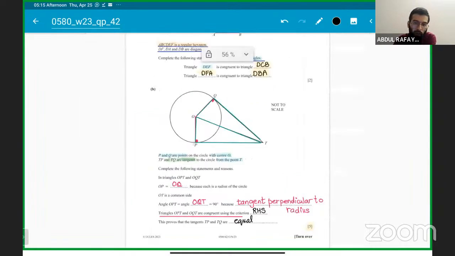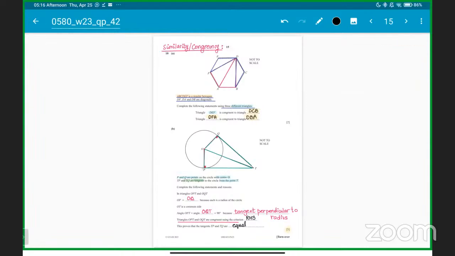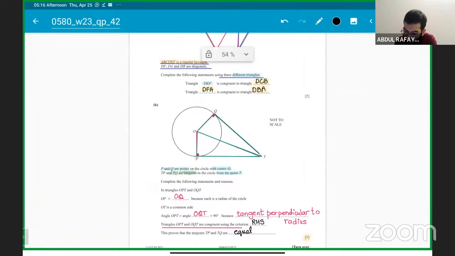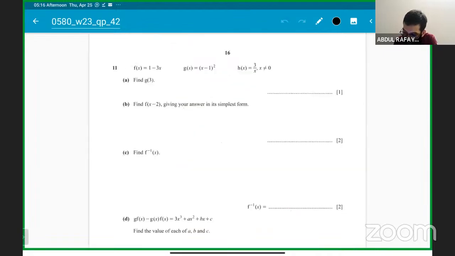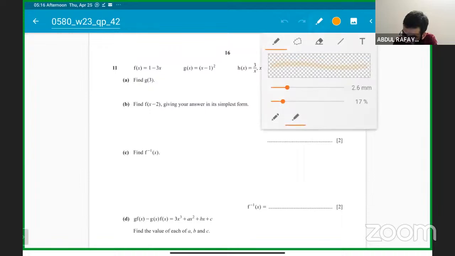Okay, how many people got question number 10 as well? Let me know, guys. Clear on this? Yes, okay. Understood? So once we got this, that this proves that tangents TP and TQ are equal, we have got question number 10. Let's talk about question number 11, the second last question of this paper, which talks about the topic of functions.